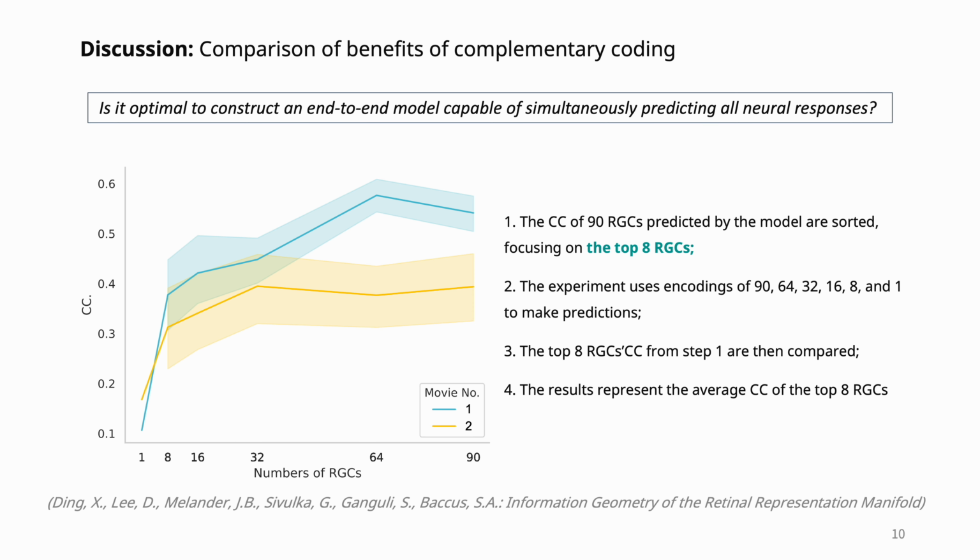The prediction results for neural encoding tasks often do not involve a fixed number of neurons. Therefore, we ask, is it optimal to construct an end-to-end model capable of simultaneously predicting all neural responses? Ding explored the benefits of complementary encoding for neural encoding by constructing a high-dimensional representation manifold of responses of the RGC population. We designed an experiment to observe the impact of different numbers of neurons on the model's performance. And we found that, similar to biological RGC responses, a redundant encoding space allows VEST to better match real response outcomes.